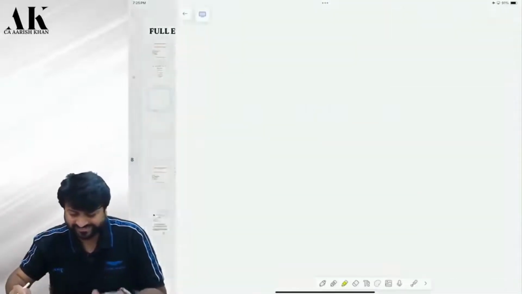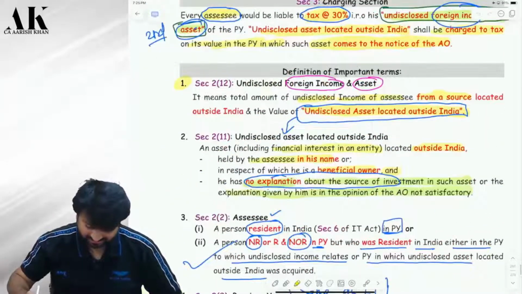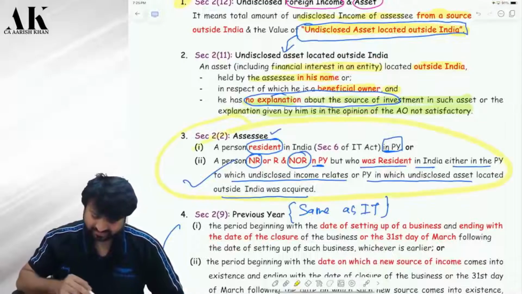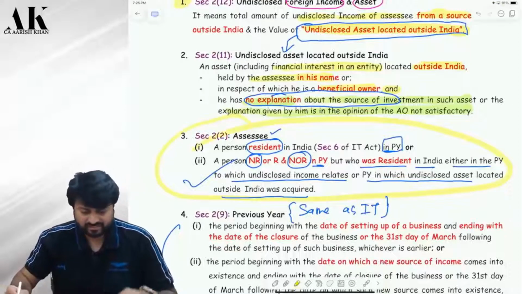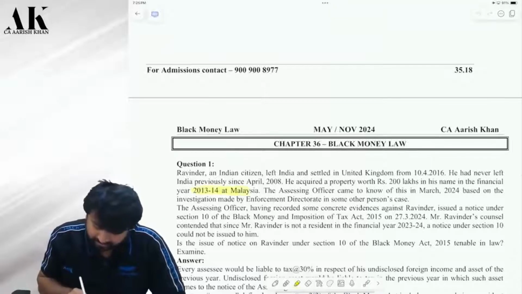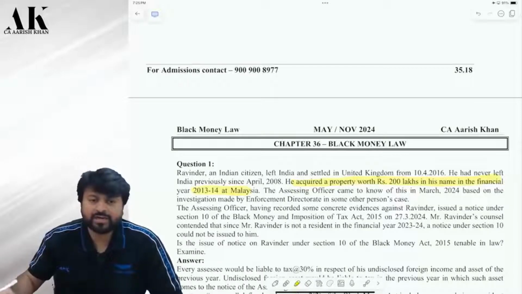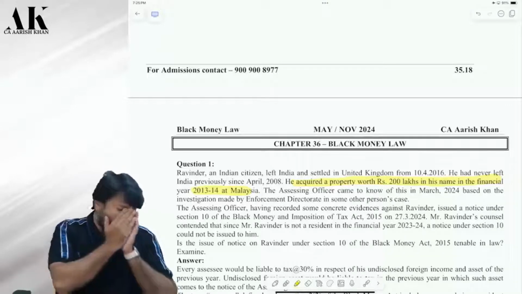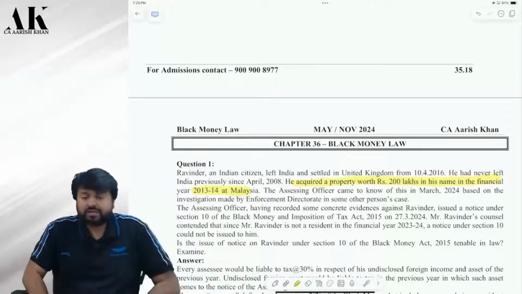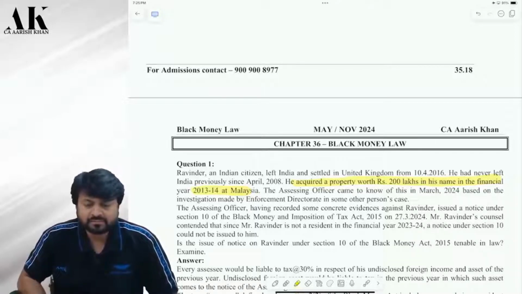Are yaar, in one day you forget, yaar, Palani. How will you remember till exam, yaar? Check this. Remember that, sir. Now, when has the assessee purchased this asset? Purchase 13-14, sir. In 13-14, was he resident in India? Ordinary resident? He was an ordinary resident, in fact, because before that, since 2008, he was in India only. Check. Now, since 2008, if he was in India, obviously he was ordinary resident in 2013-14, correct or not? Tell me loudly.